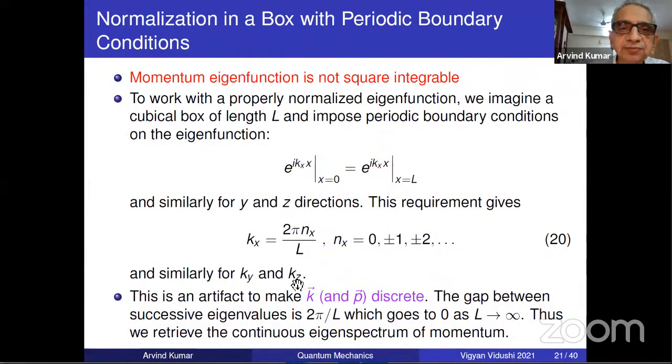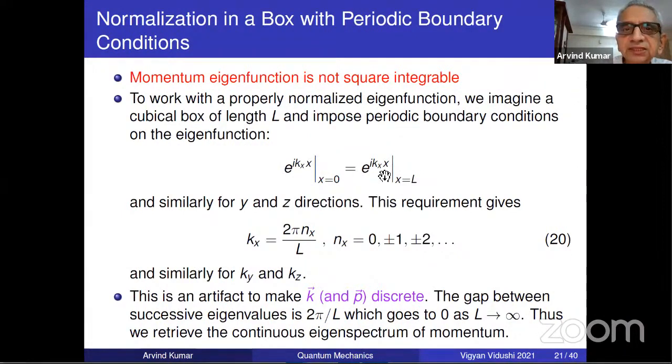So one way is, and this is called an artifact. Artifact means a kind of machine, a kind of tool in physics to get out of a problem and then concentrate on the physics of it. So if you don't want delta functions, then what you do is you impose this condition, period, that at x equal to 0, it's a box with periodic boundary condition. That is, the function repeats itself.